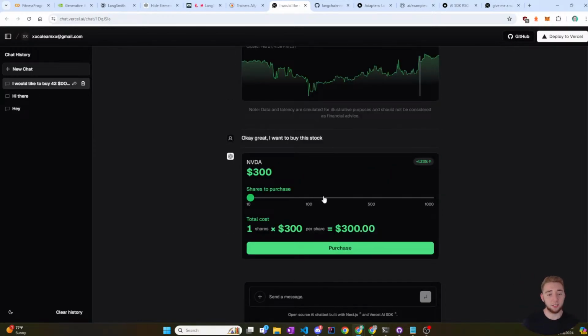Okay, so this is the neat component that the Vercel demo has, where you say you want to buy an Nvidia stock or whatever, and you can adjust these things. In my example, it'd be like selecting alternatives for a workout instead of changing the number of shares that you want to buy. You select the number of shares you want to buy, and then you click purchase, and then watch the state here. When I click purchase, it'll replace it with text showing that it's loading and making that purchase.